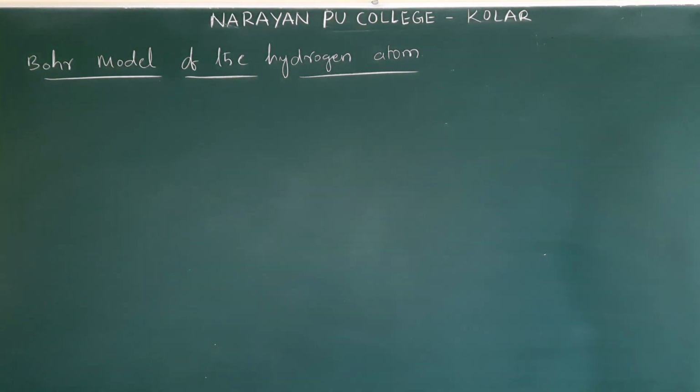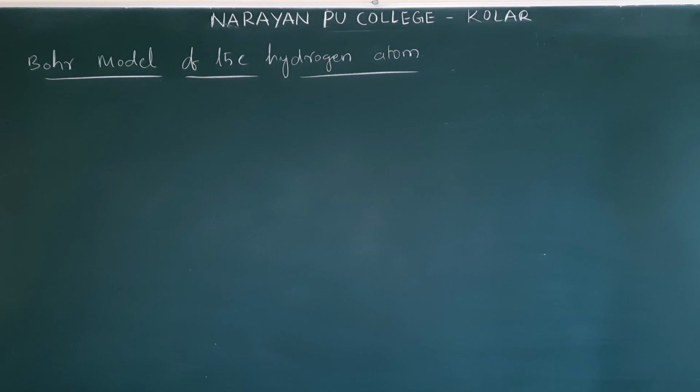Actually, an accelerating charged particle radiates energy. This is the concept. As the electron revolves around the nucleus, it emits radiation, right? When it is in circular motion, there is centripetal acceleration.